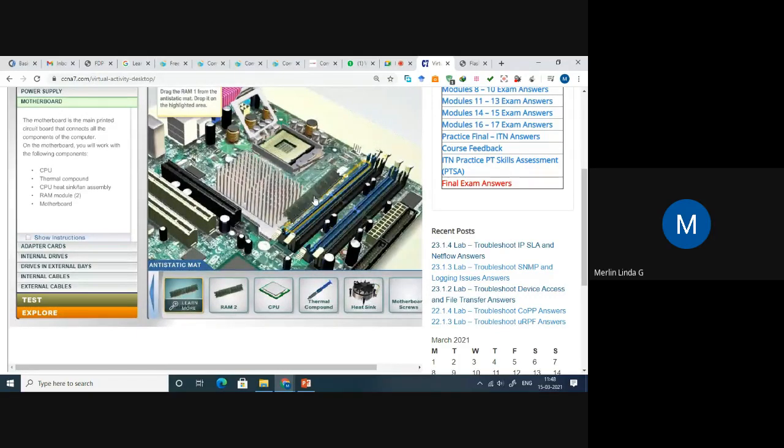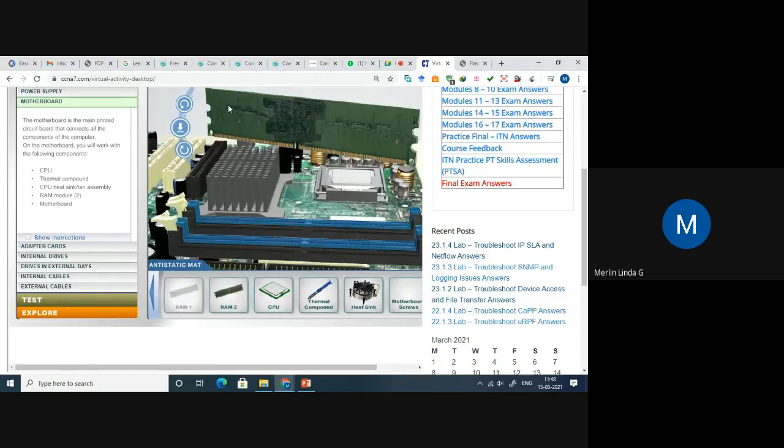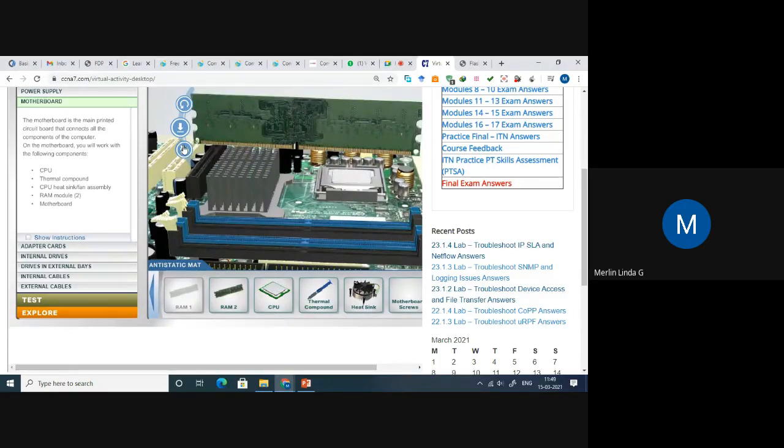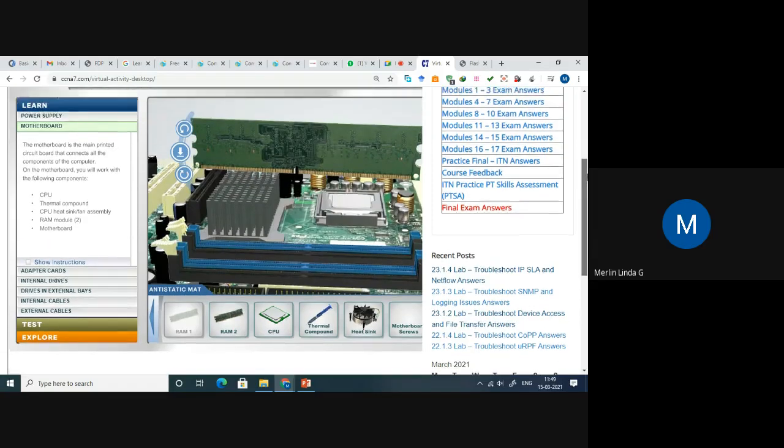So I have to fix this motherboard. See here, I'm getting this. This is nothing but virtual, because we cannot buy the CPU and cannot assemble the components of the CPU. So this is one of the online applications available on the internet. You can open this and see it visually. It's like you are designing your own CPU. If you know where the RAM and CPU go, it will show you the direction of where to keep them.